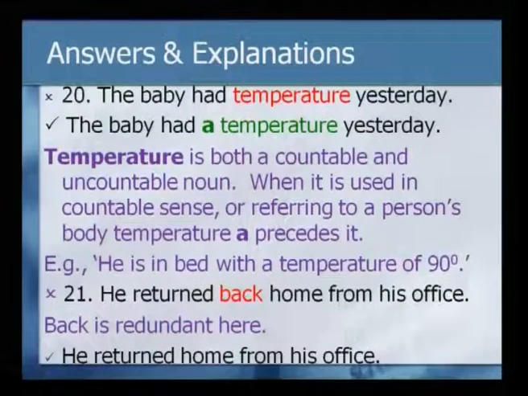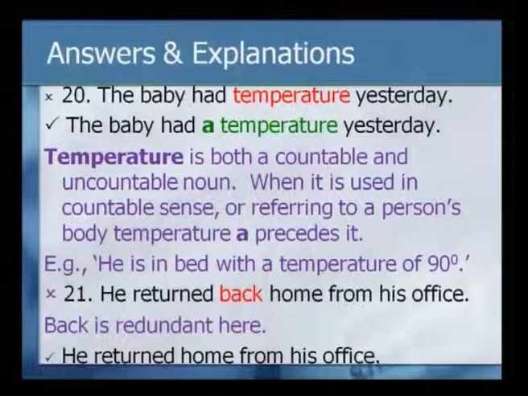Look at the next example. The baby had temperature yesterday. Now, what is wrong here? We use this commonly, but the correct form is the baby had a temperature yesterday.